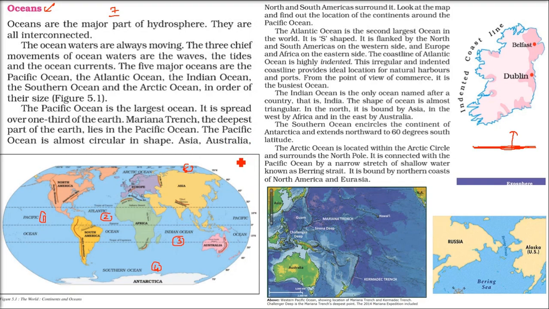And Asia, as we said, has one third of the land mass. Similarly, for water, it's the Pacific Ocean. One third of the water of the world is in the Pacific Ocean.